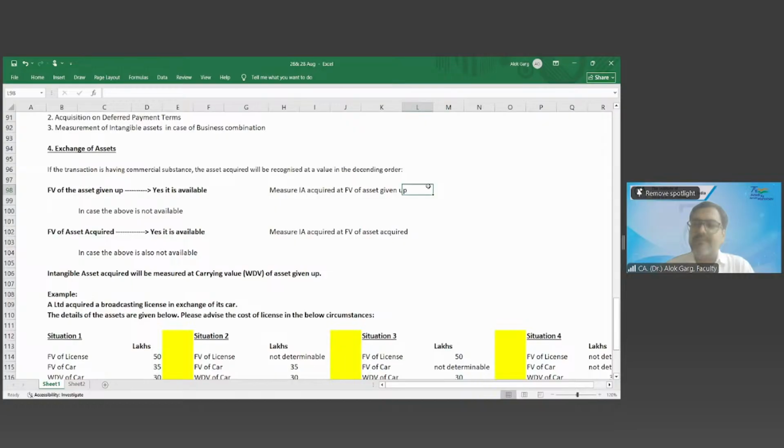Fair value of cash, sir. Is the same value? Sir, yes, sir. 100 rupees you have given. So what is the fair value of 100 rupees? 100. ₹100. Simple, 100, no? Today you gave 100 rupees, so its value is 100 rupees only.